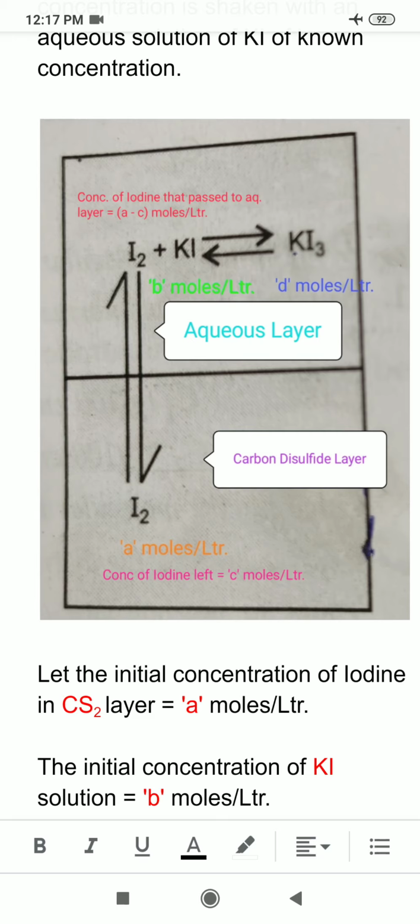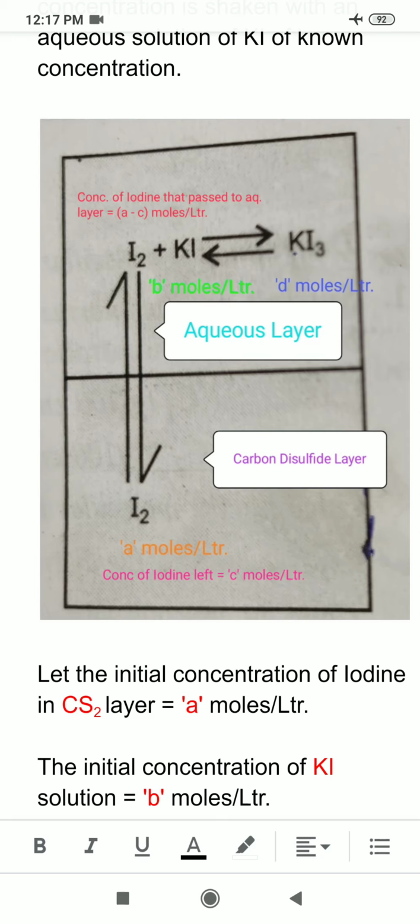So it would not be easy for you to determine the concentration of iodine that goes from carbon disulfide layer to aqueous layer, because as soon as it goes into the aqueous layer, it will start reacting with KI so as to form KI3. So it would be difficult to determine directly the amount of iodine that goes into the aqueous layer in free form.